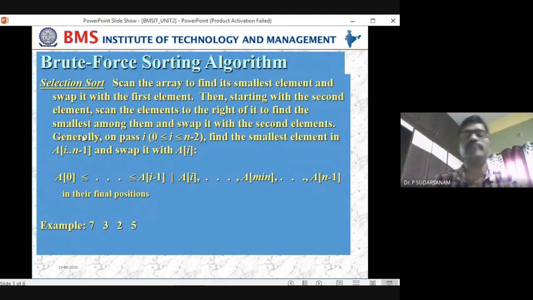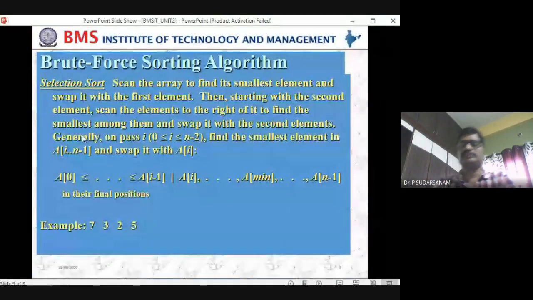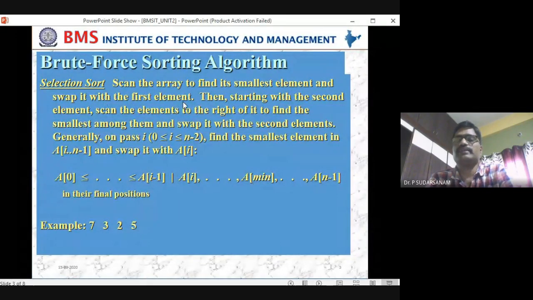Then the remaining elements after the first element are called the remaining elements. So again you are finding the smallest out of all these, and then you are placing it into the second position, and so on. That is what the definition says here. Scan the array to find its smallest element and swap it with the first element. Then, starting with the second element, scan the elements to the right of it to find the smallest among them and swap it with the second element.